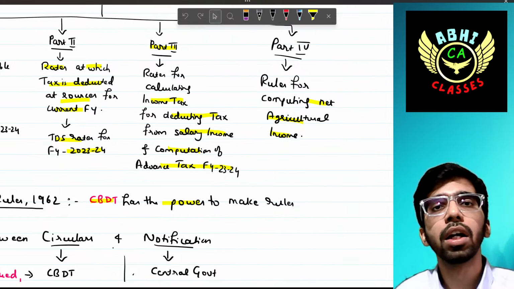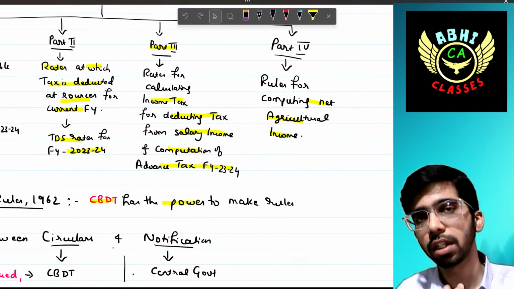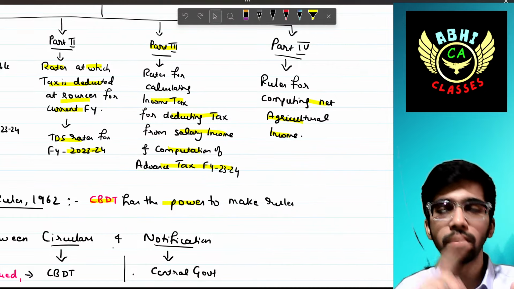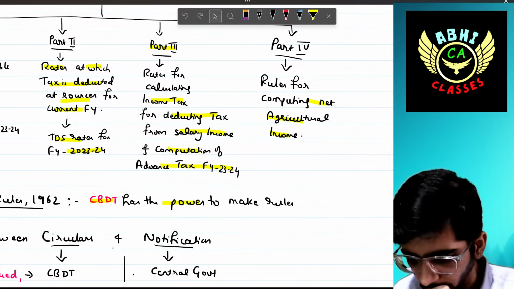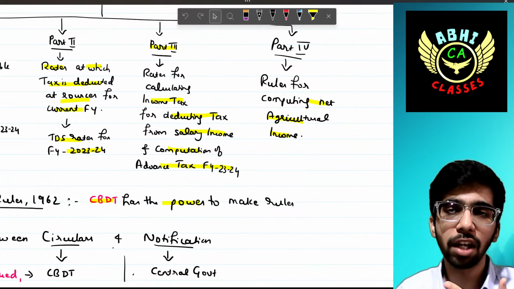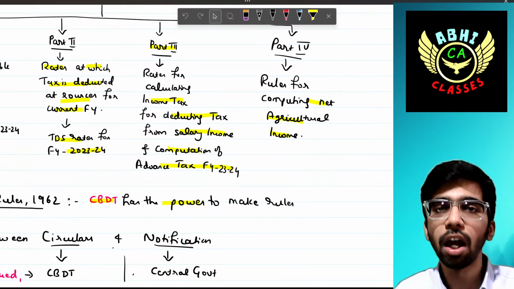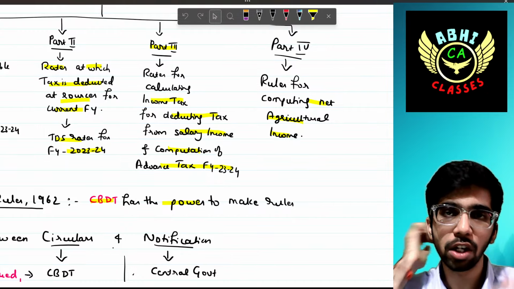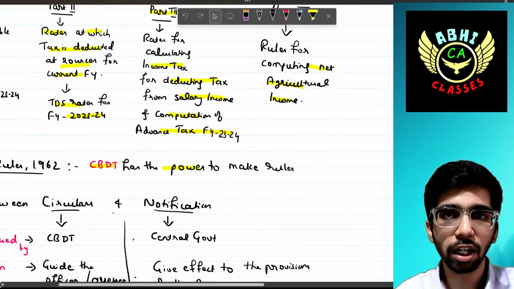Part 4 says how to compute the net agricultural income. This clearly says: part 1, assessment year 23-24. Part 2, the TDS rates for 23-24. Part 3 says income tax for the salary income, the TDS certificate for salary income and computation of advance tax for 23-24. And part 4 says how to compute the net agricultural income.